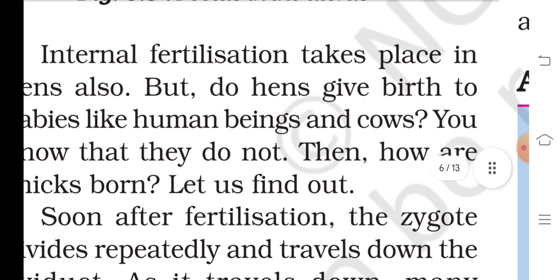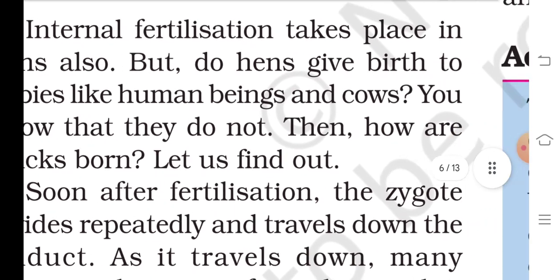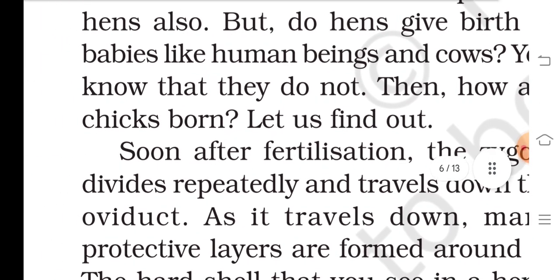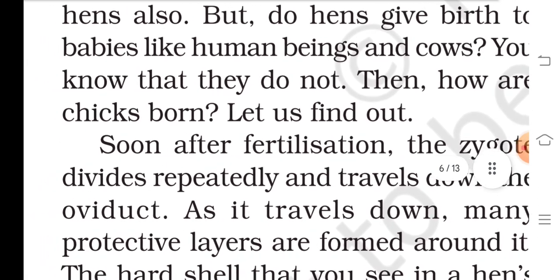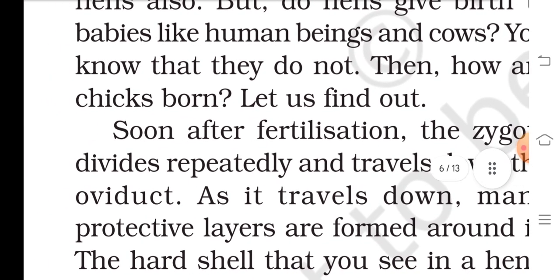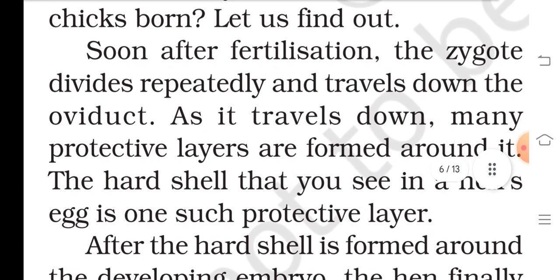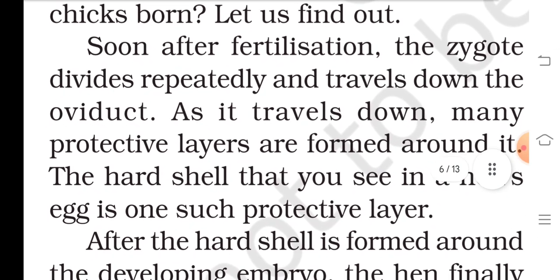Internal fertilization takes place in hens also, but hens do not give birth to babies like human beings and cows. You know that they do not, then how are chicks born? Let us find out. Soon after fertilization, the zygote divides rapidly and travels down the oviduct.